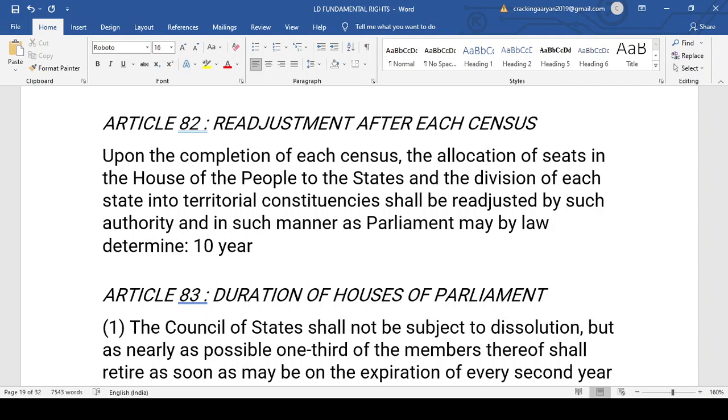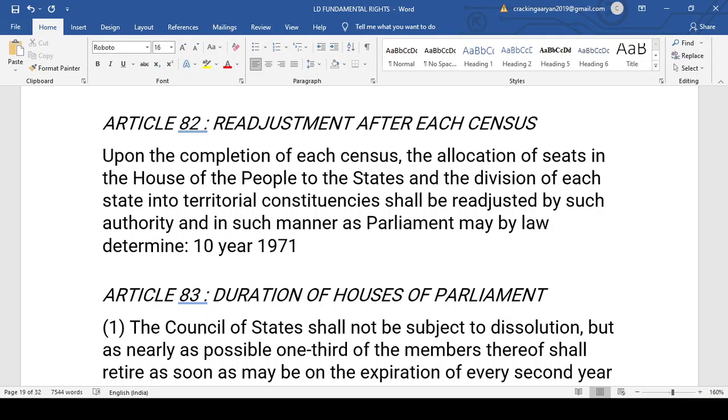And the thing is that whenever the census is done, the population of the country changes. Okay, whatever we are following, from the 2001 census to the 2011 census. So whenever we follow a census, according to that, all the schemes and all the parliamentary seats representing the different constituencies are taken into consideration. Now recently, what we should know is that Parliament is still being represented according to the 1971 census.